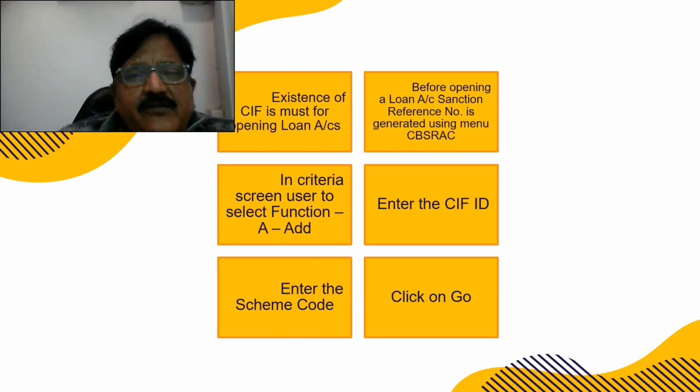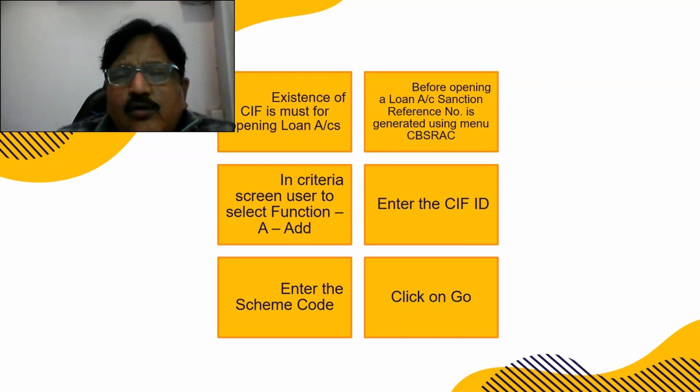Finacle process overview, how Finacle works. First, we have to create a KIF ID. Generally he may already have a deposit account with us, so a KIF may be there. We also have some reference number before opening the loan account. That command is CBSRAC. In the criteria screen, we add the function, enter the KIF ID, enter the scheme code, which type of loan it is, and click on go.